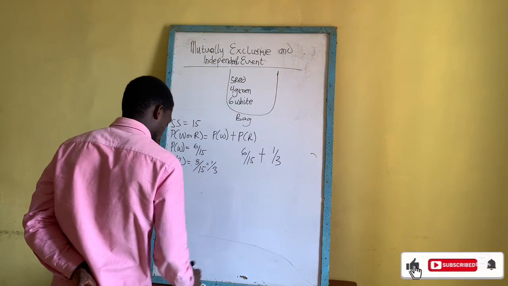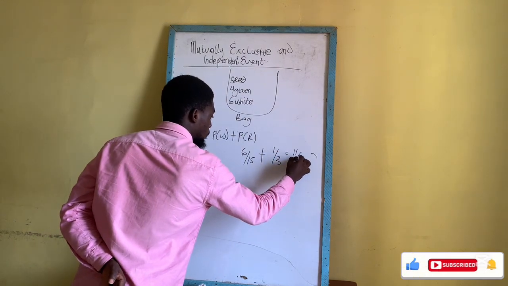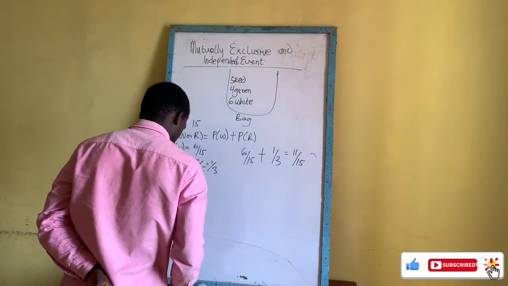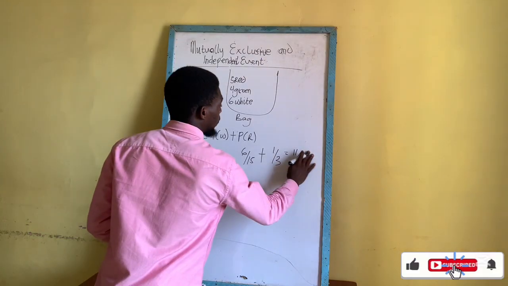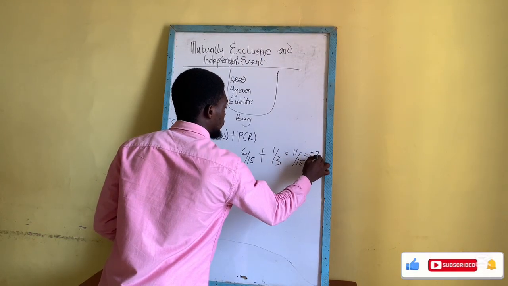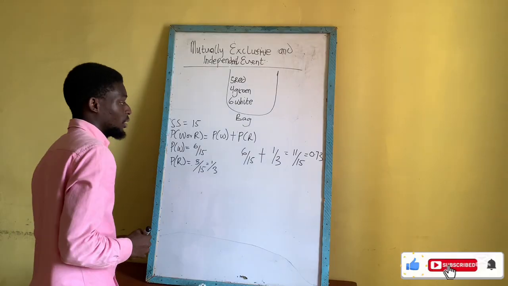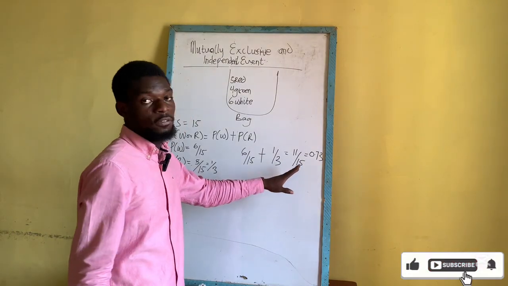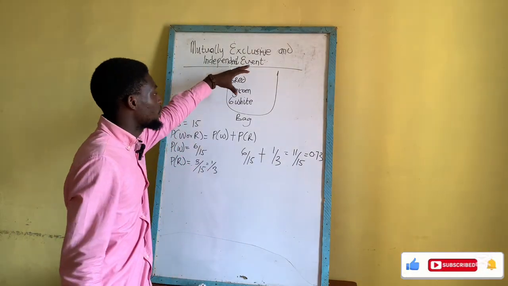This gives us 11 out of 15, or 0.733, if we put our hand in this particular bag.